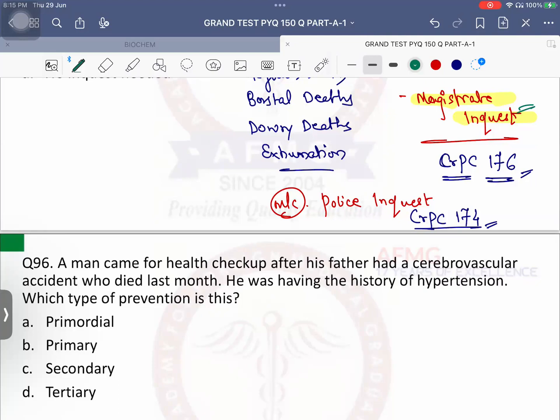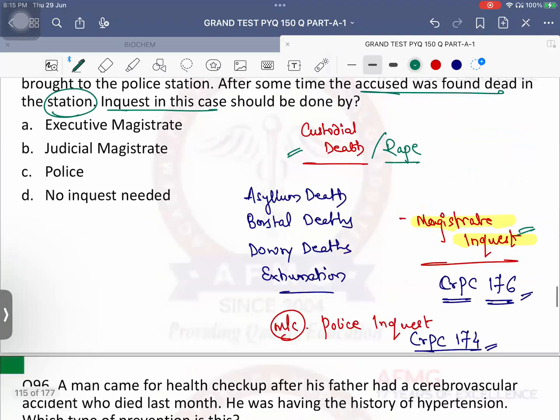So only 5 conditions: A for asylum deaths, B for borstal deaths, D for dowry deaths, E for exhumation, and C is left, custodial deaths or custodial rape. Important is, exhumation is what? Digging out dead bodies. What is the time limit? It was a previous year question. No time limit. Can dig out at any time usually.